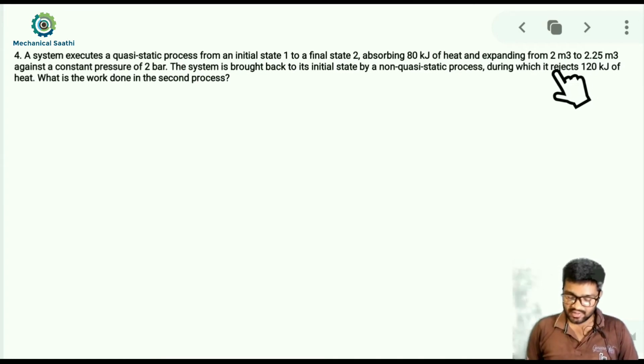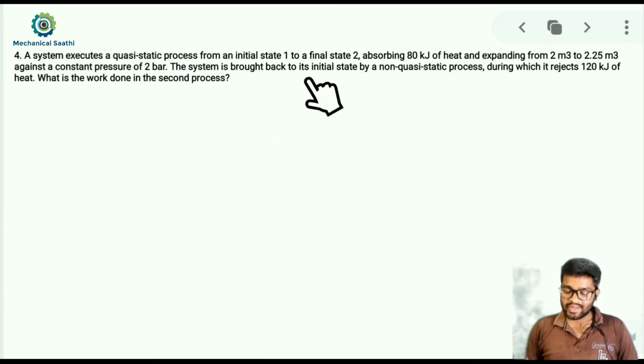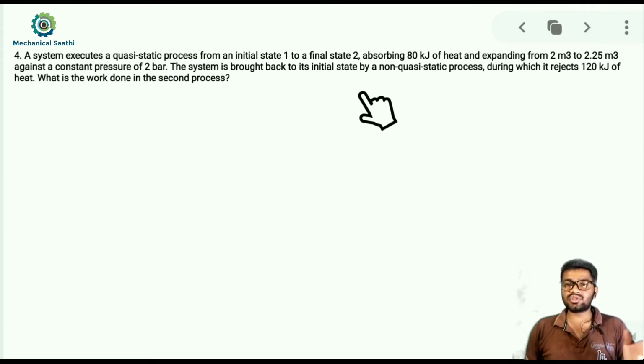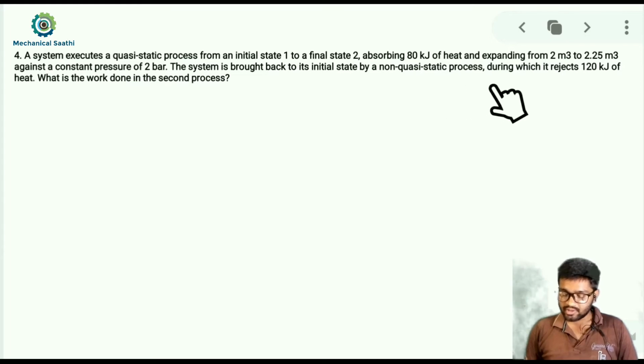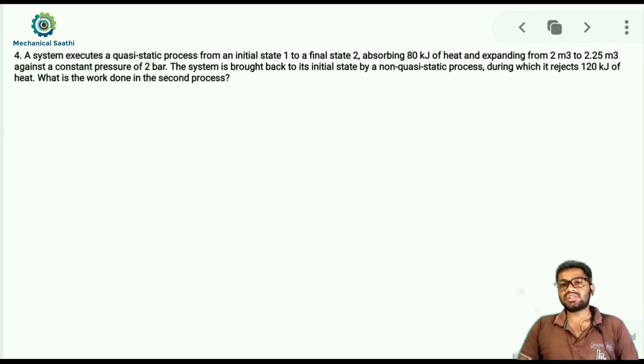The system is brought back to its initial state by a non-quasi-static process. This is the important thing over here. After going from state 1 to state 2, our system is coming back to state 1, and whichever path it takes while coming back, that process is not a quasi-static process, that is a non-quasi-static process. So do remember that. During which it rejects 120 kilojoule of heat. So during that non-quasi-static process, it is rejecting 120 kilojoule of heat.